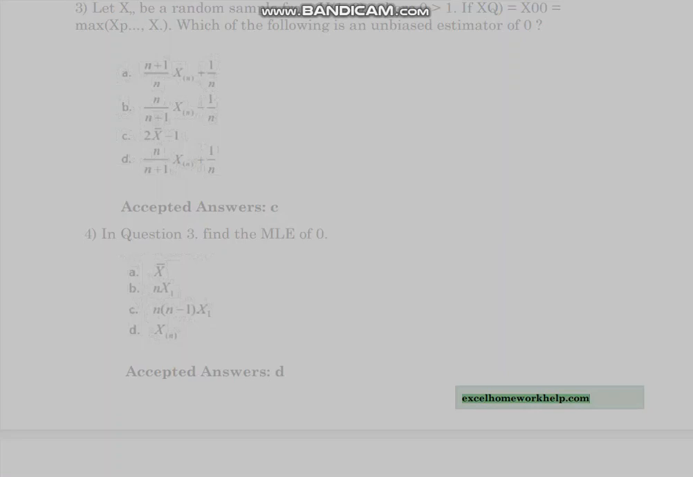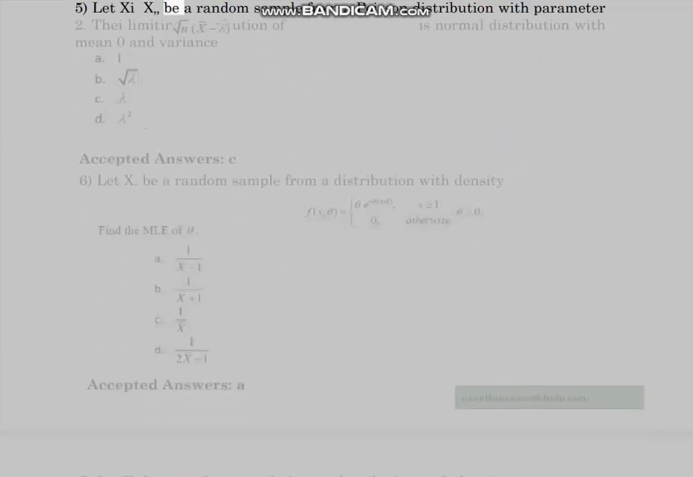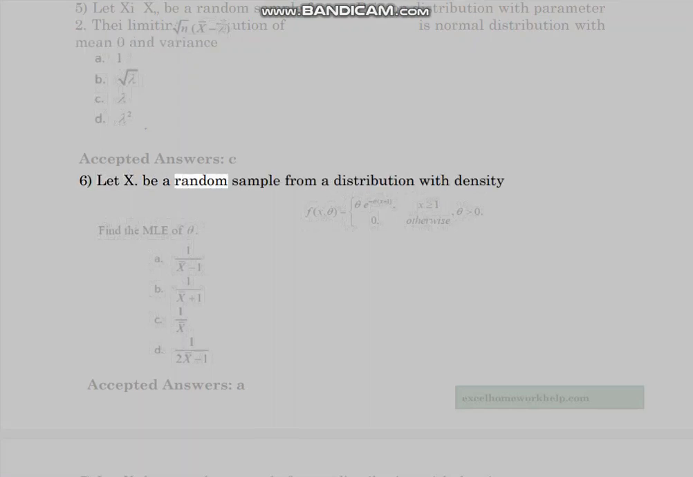excelhomeworkhelp.com. 5. Let x be a random sample from a Poisson distribution with parameter λ. The limiting distribution of the sample mean is normal distribution with mean 0 and variance... 6. Let x be a random sample from a distribution with density... Accepted answers, C. Accepted answers, excelhomeworkhelp.com.